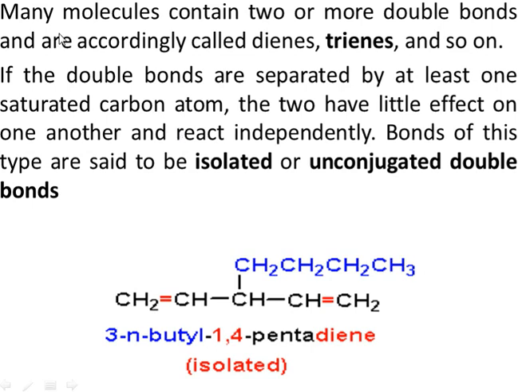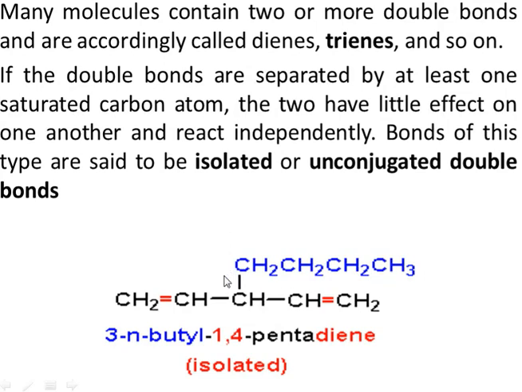There are many compounds which contain two or more than two double bonds, right? If a compound contains two double bonds, it's called a diene. If it has three double bonds, it's called a triene, and so on. If the two double bonds are separated by at least one saturated carbon, then in that case the two double bonds do not affect each other and they react independently, right? Bonds of this type are called isolated or unconjugated double bonds, right?